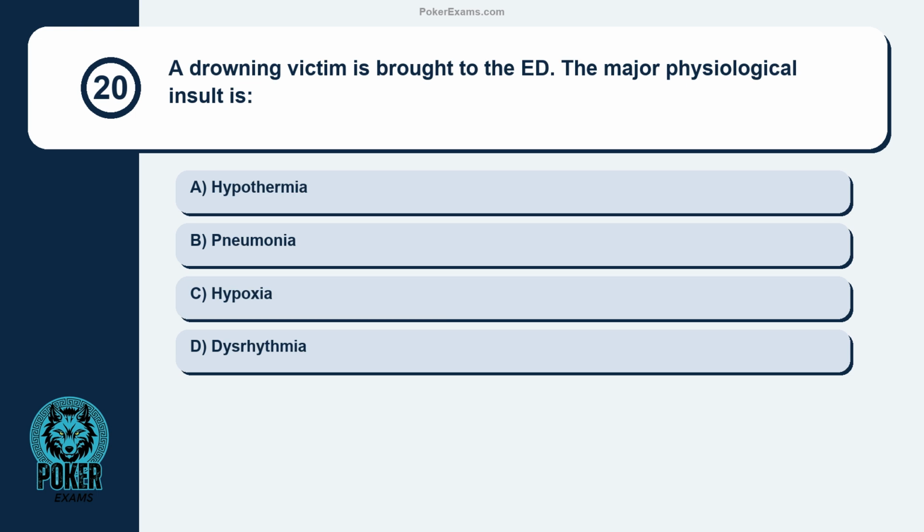Question 20. A drowning victim is brought to the ED. The major physiological insult is hypothermia, pneumonia, hypoxia, dysrhythmia.